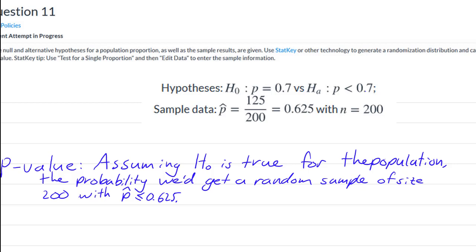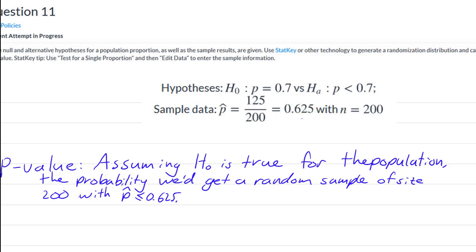So you think that 30% of people are still going to work and 70% of people are maybe staying home, and that they're either unemployed or they're working from home. And you get a sample that says that only 62.5% of people are staying home and not going to work. So it's more people than you thought going to work, with fewer people than you thought staying home.